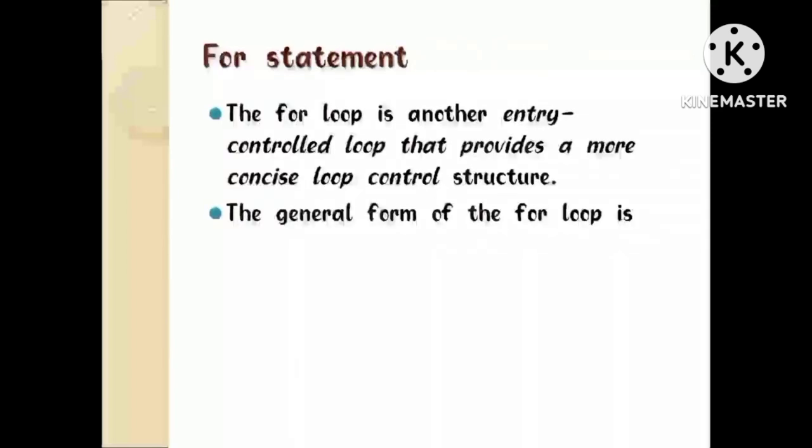For statement: the for loop in C language is used to iterate the statements or a part of the program several times. It is frequently used to traverse data structures like arrays and linked lists.